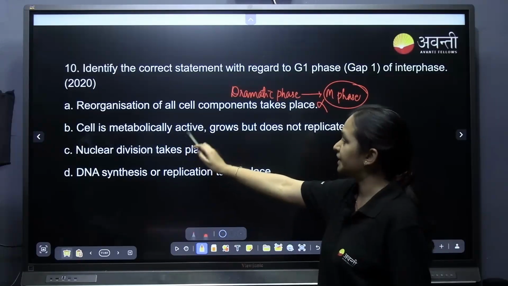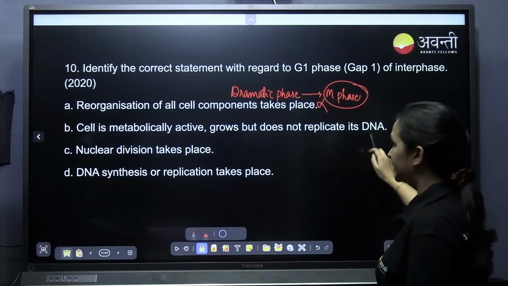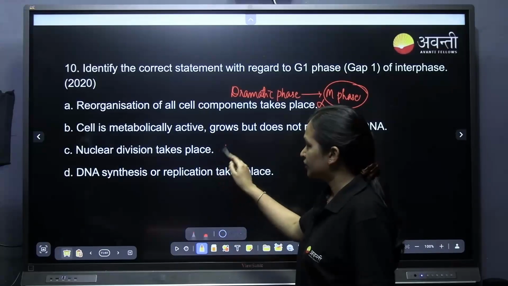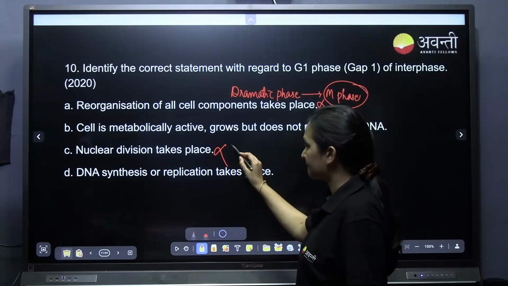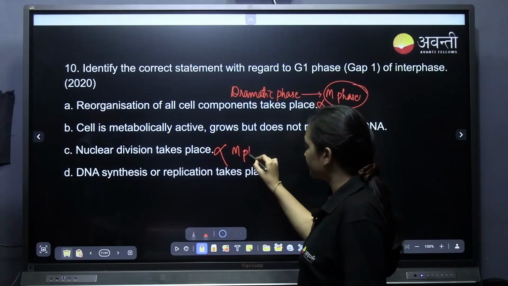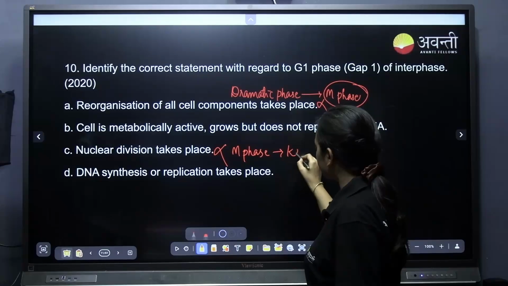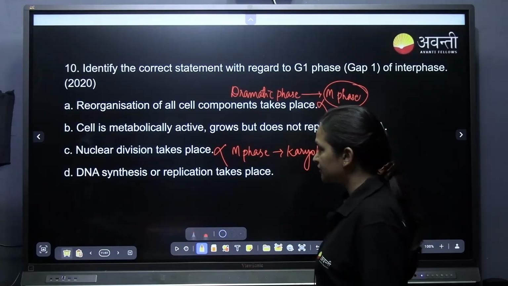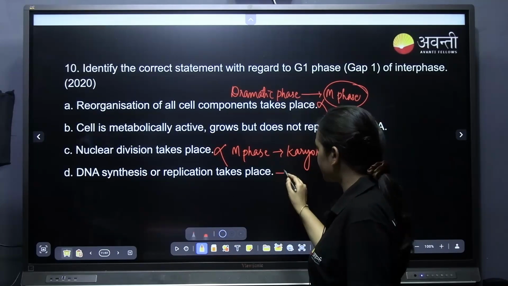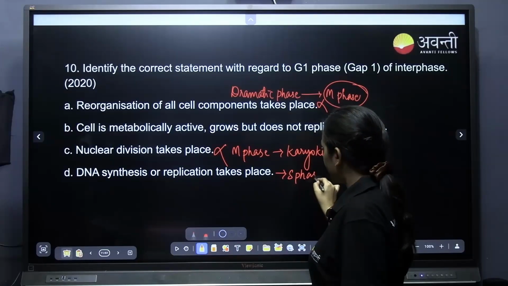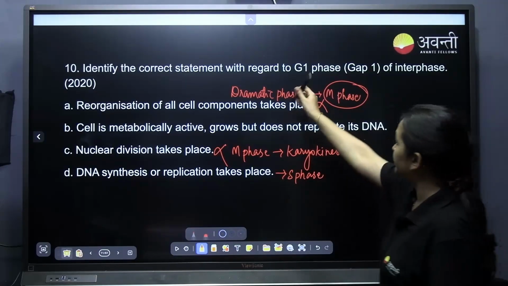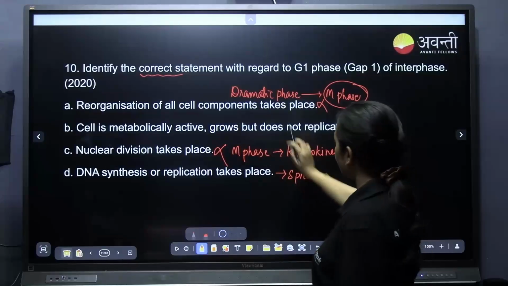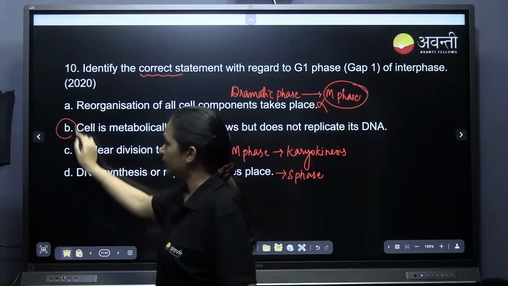Cell is metabolically active, grows but does not replicate its DNA. G1, yes. Nuclear division takes place. Where does nuclear division take place? Again in the M phase. Nuclear division means karyokinesis. Correct. And DNA synthesis or replication takes place in the S phase. So the correct statement for G1 is that the cell is metabolically active, grows but does not replicate its DNA. Is it correct? B for Bombay?